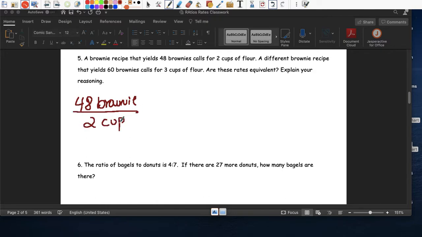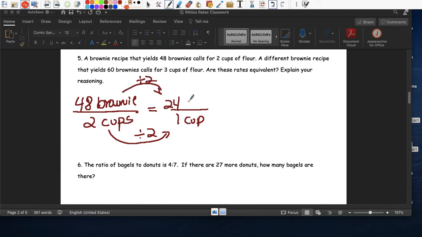Dos vasos de harina. Let's simplify this. Right? Let's change this to the unit rate. So if you find unit rate, 2 cups of brownie divide by 2 is 1. So aquí arriba, divide by 2 is 24. So a unit rate, 24 brownies. A unit rate is 24 brownies in 1 cup.